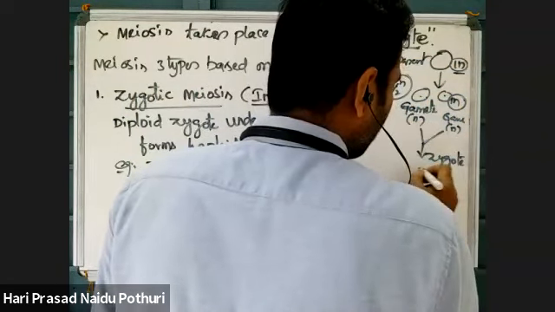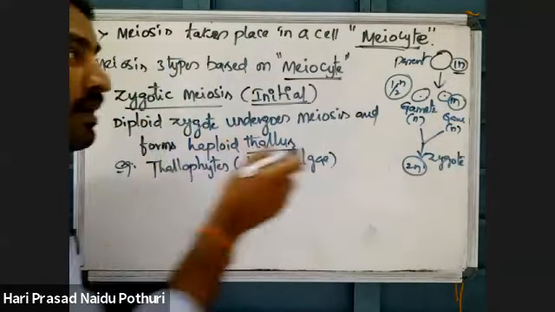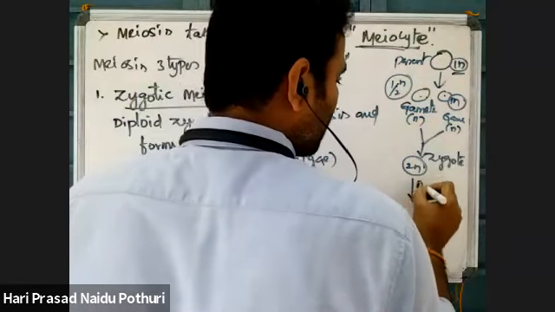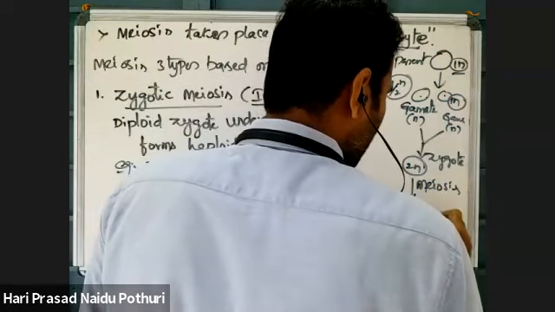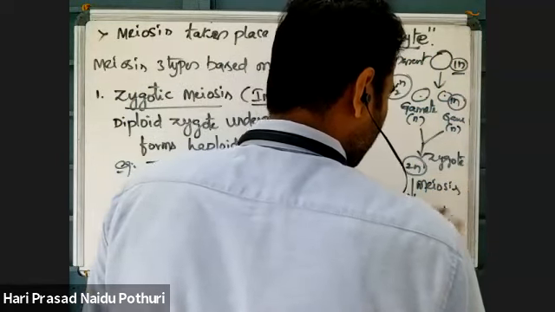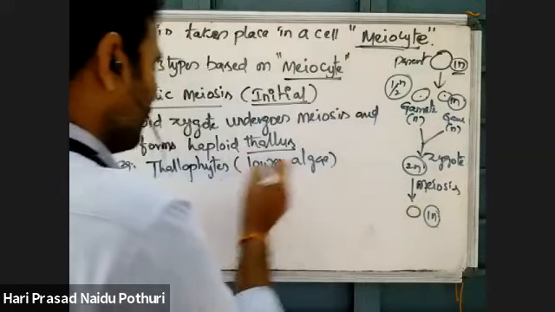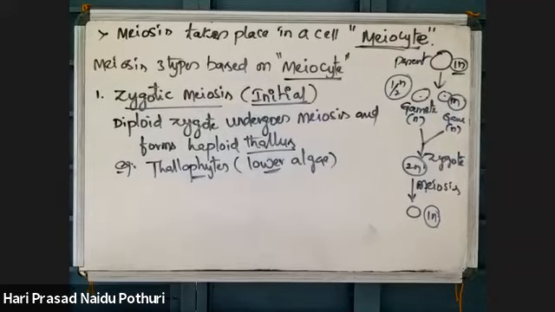This zygote is now 2n, but the parental cell is in haploid condition. Now the zygote undergoes meiosis and produces a haploid thallus. A 1n thallus is produced in thallophytes, lower algae.